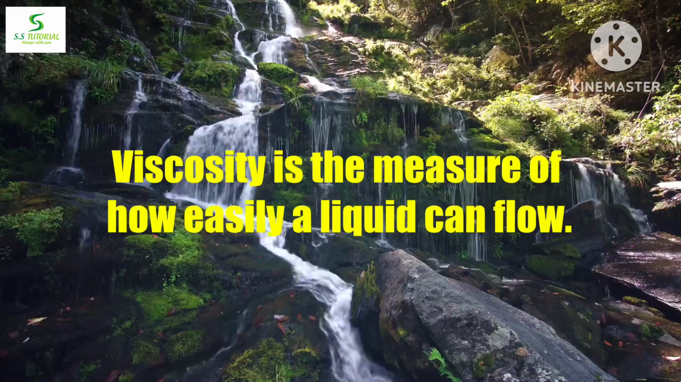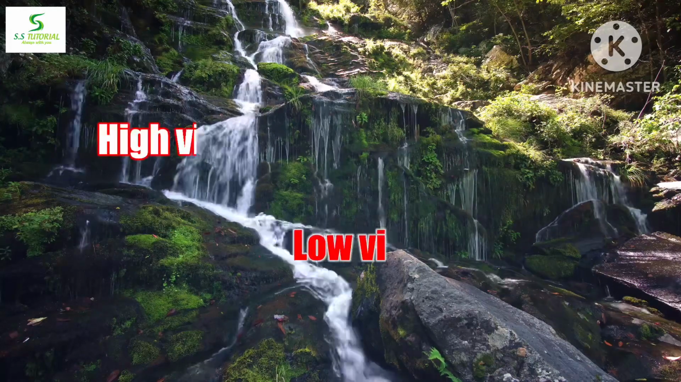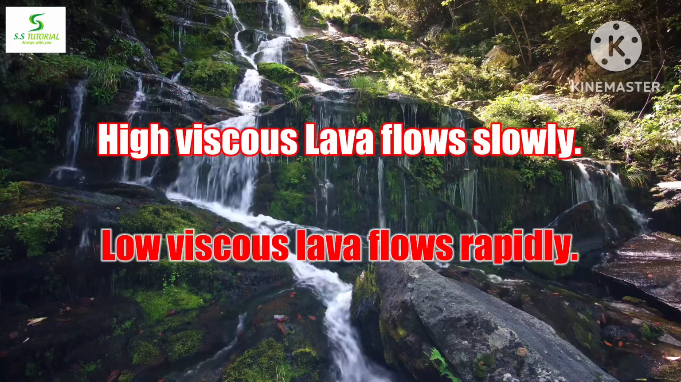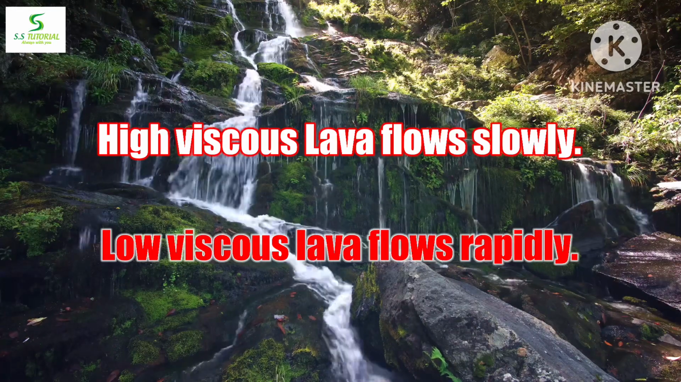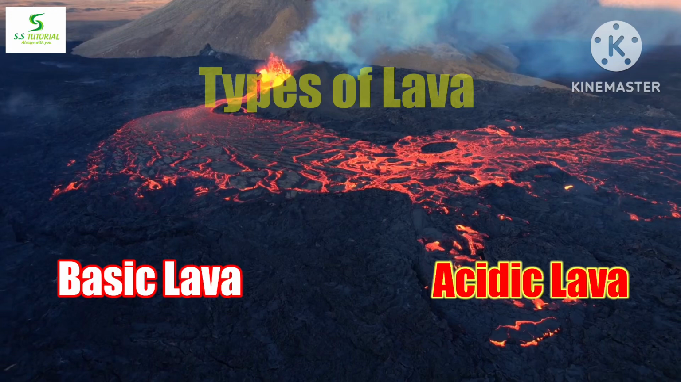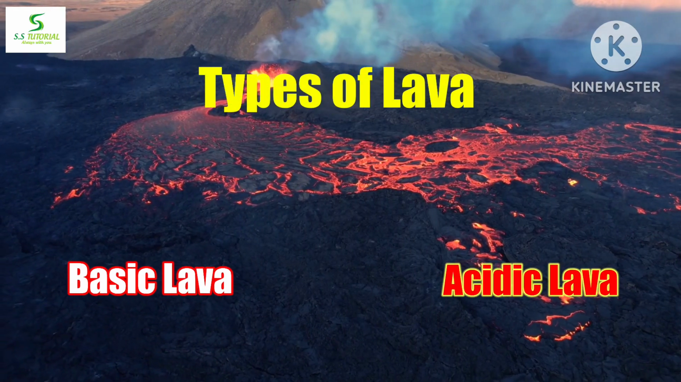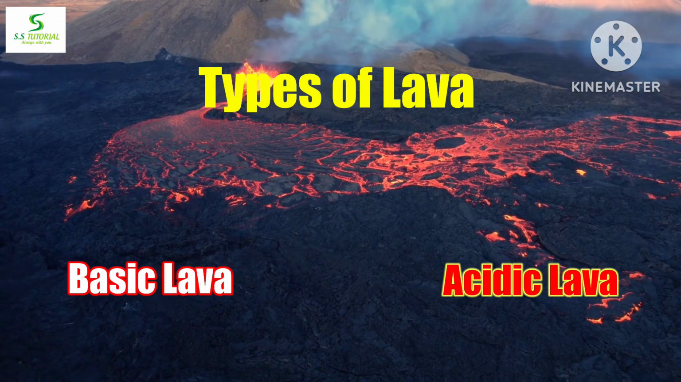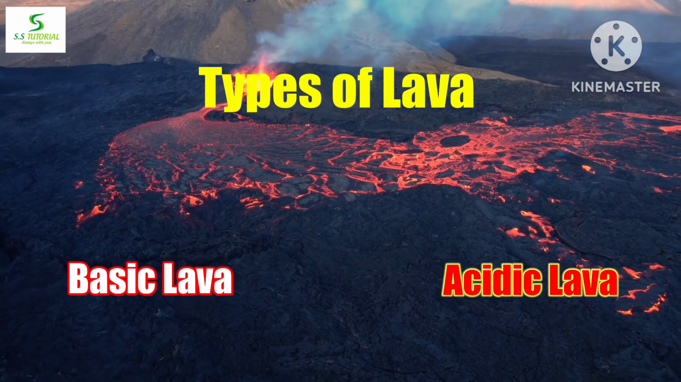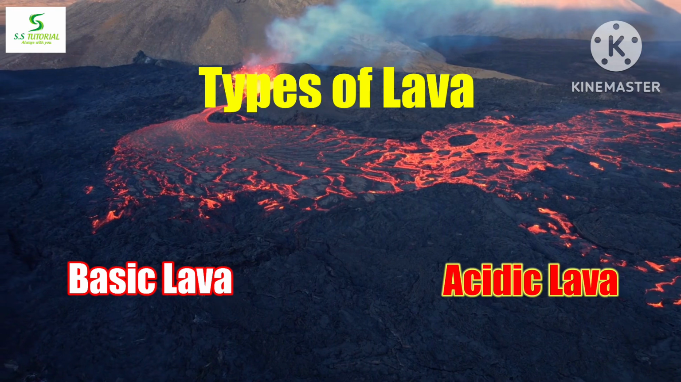Viscosity is the measure of how quickly a liquid can flow. A liquid with high viscosity can't flow quickly, but a liquid with low viscosity can flow quickly. On the basis of viscosity and silica content, lava can be classified into two types: basic lava and acidic lava. Today in this video, we will learn in detail about basic lava and acidic lava. So let's begin.